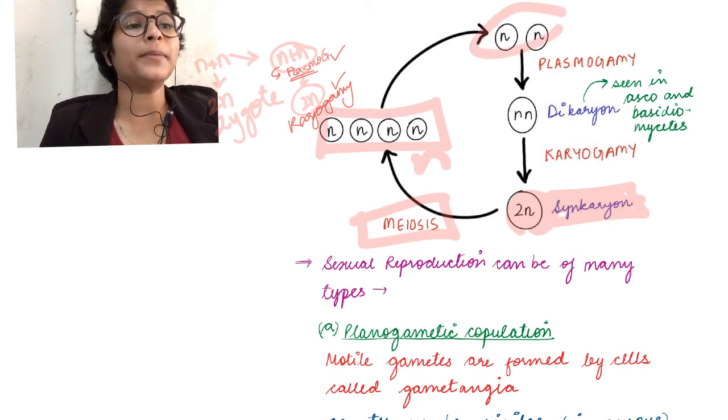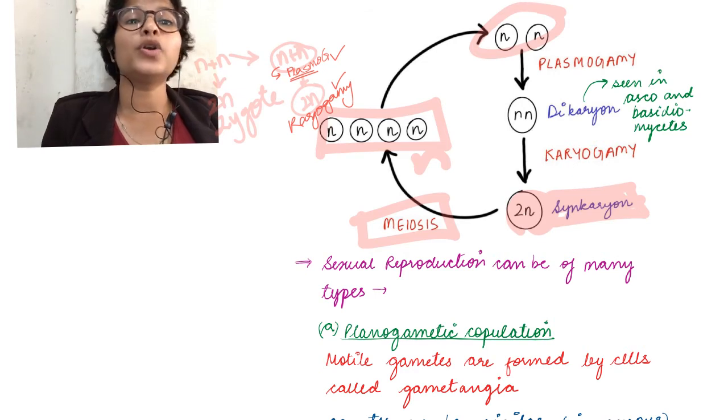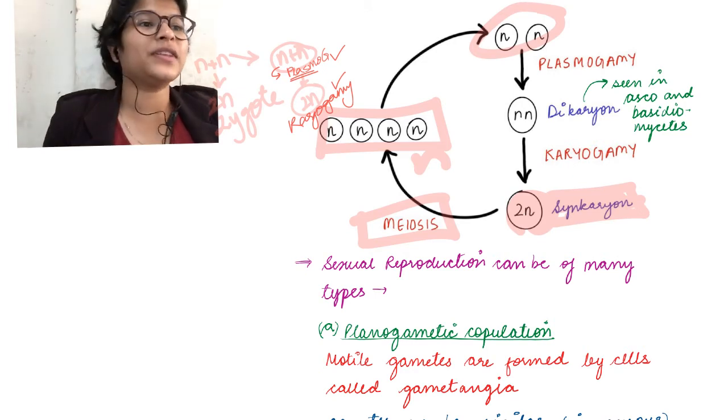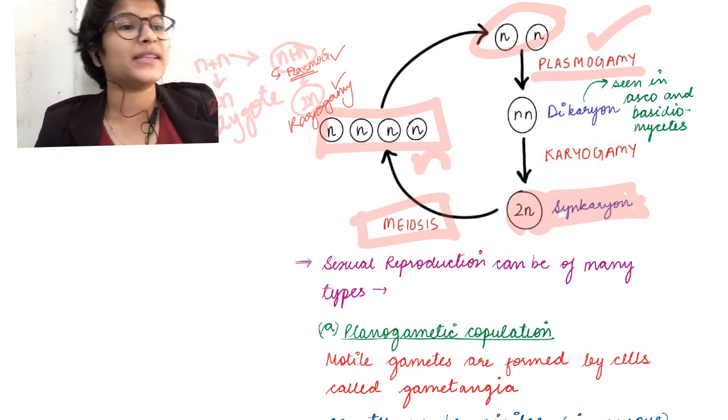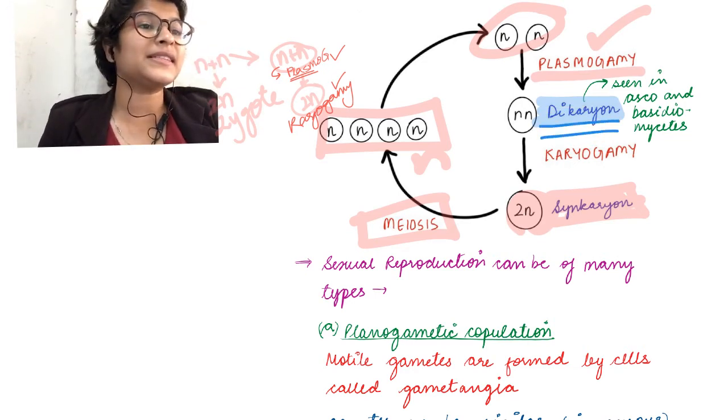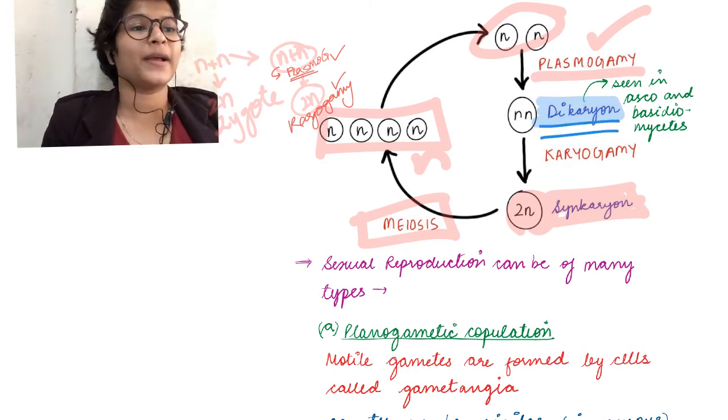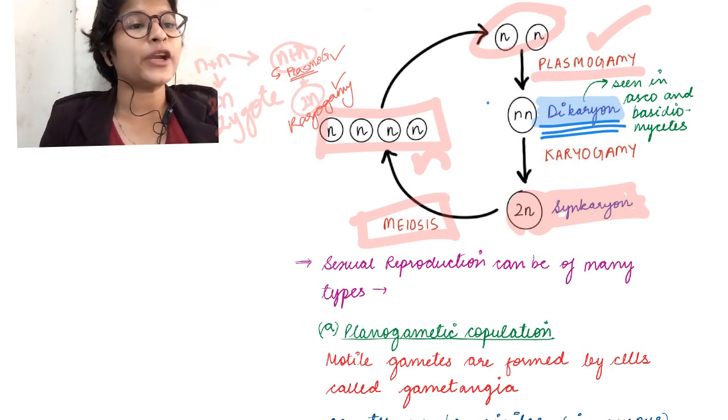Now when two gametes meet, they will undergo two processes. Like I told you, they will undergo plasmogamy, that is fusion of the plasma, to form a certain stage called the dikaryon stage. Why is this important? Because this stage is present only in fungi. In dikaryon, the cytoplasm is fused, but the nuclei have not fused yet. So this is called the n+n stage or dikaryon stage.